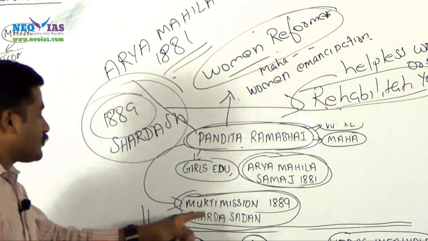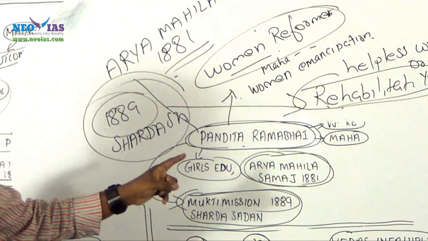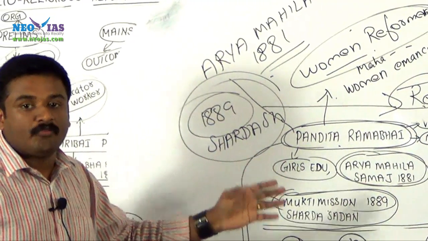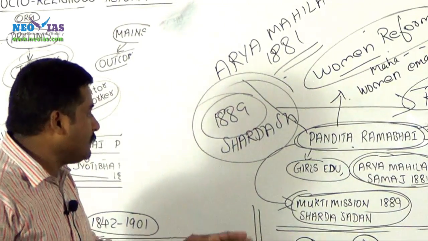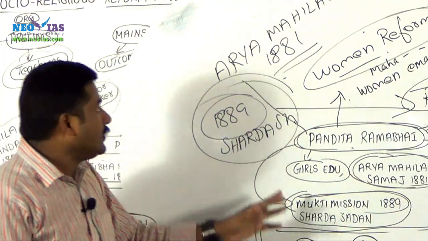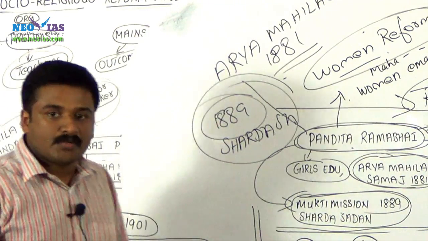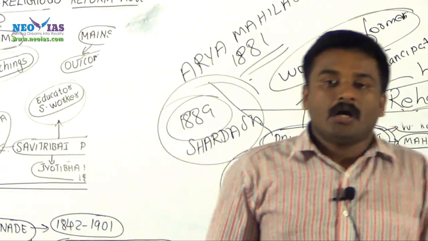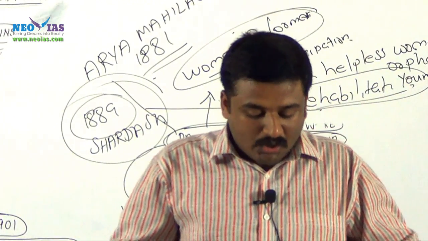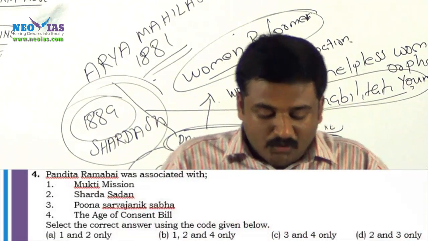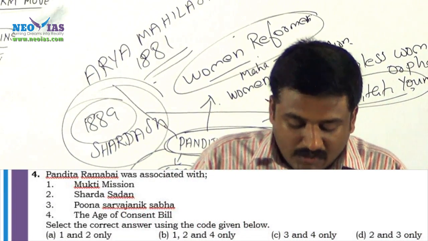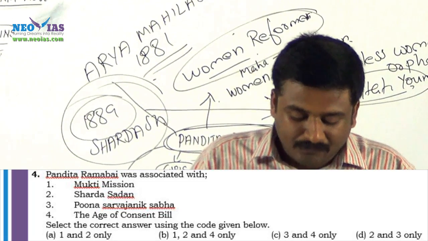These organizations were founded by Pandita Ramabai. She is from Maharashtra and she is a great reformer who stood for women emancipation and women education. Mukti Mission, Shraddha Sadan, Arya Mahila Samaj, these are the important organizations associated with the name of Pandita Ramabai. So now we can answer this question. Pandita Ramabai was associated with the Mukti Mission, Shraddha Sadan, Pune Sarvajanik Sabha, the age of consent bill.